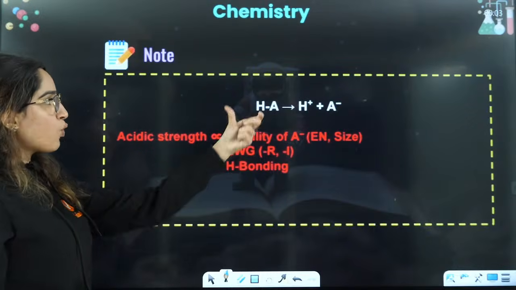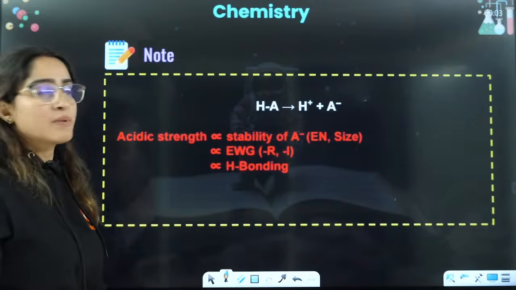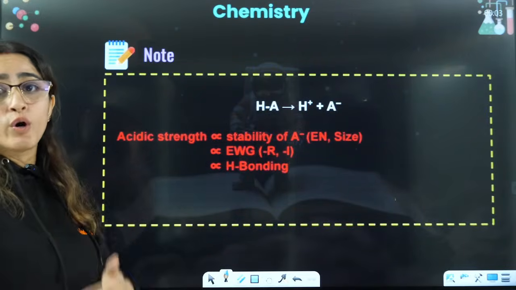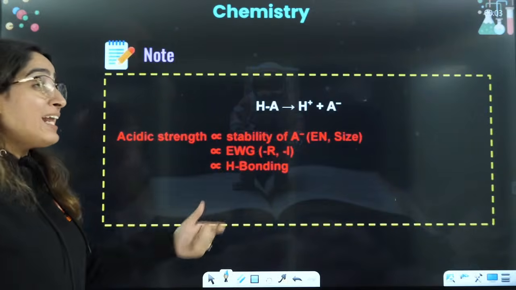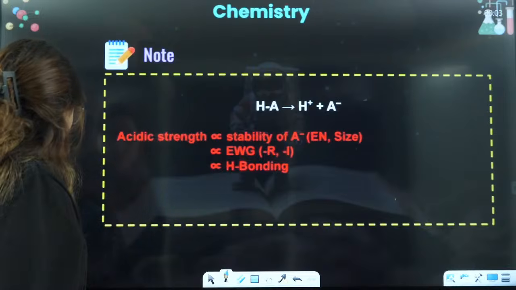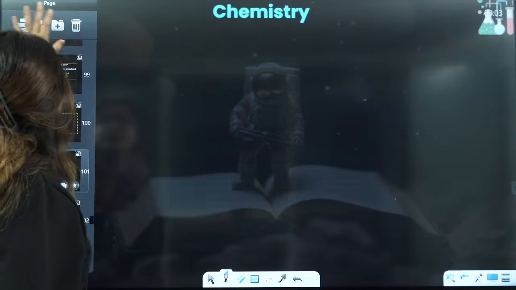Now I told you that if you talk about a good acid, that depends upon the stability of the carbanion, and the carbanion will be more stable if you have a good electron withdrawing group. Even if there is some kind of hydrogen bonding, then also very good stability will be there for the carbanion, right?